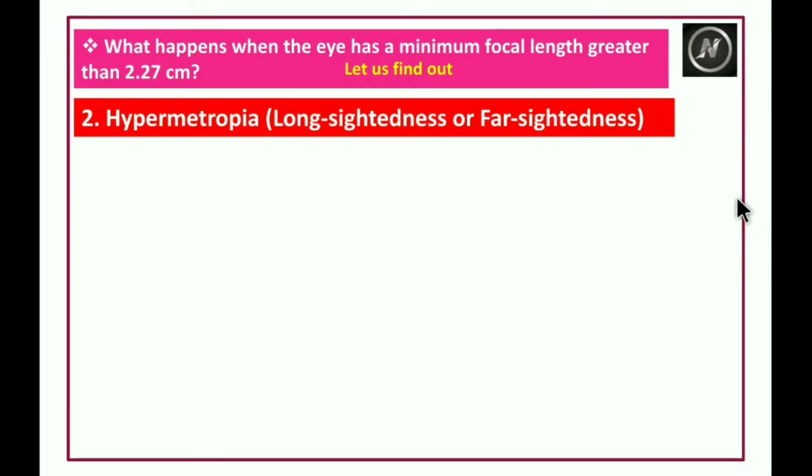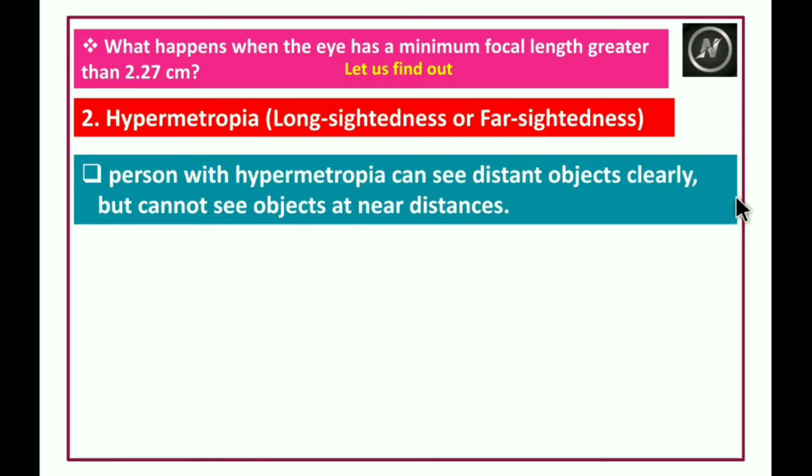Hypermetropia, or long-sightedness, or far-sightedness. A person with hypermetropia can see distant objects clearly but cannot see objects at near distances. That means objects at the least distance of distinct vision, he cannot see.